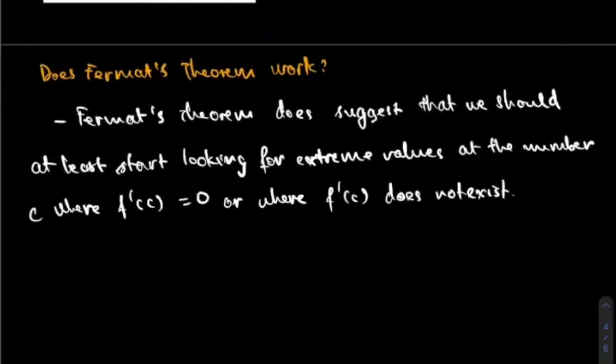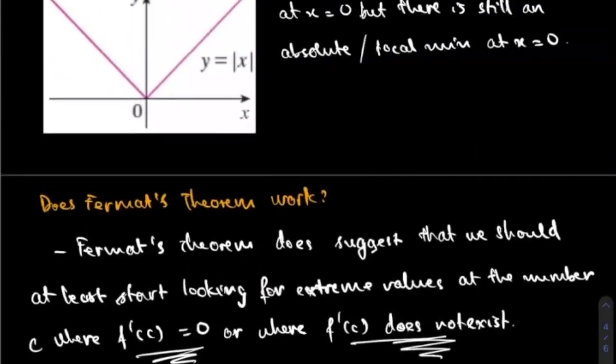First of all, look at the extreme value where you have f prime of c equal to 0. It may not work, but it's a good indication there might be a maximum or minimum. And another place is where f prime of c does not exist. Go back to the example of absolute value of x in this case. The function is not differentiable at x equal to 0, but we are still able to find a minimum.